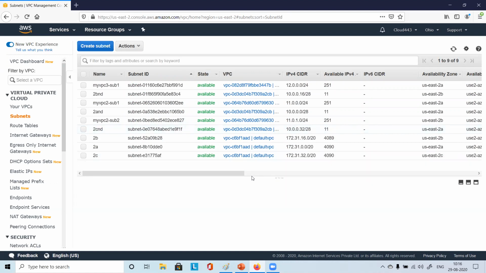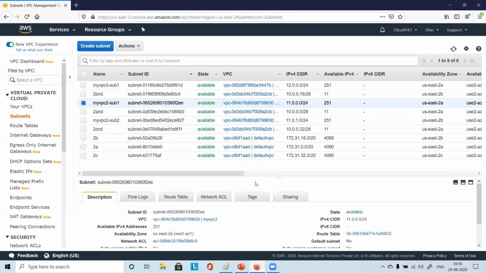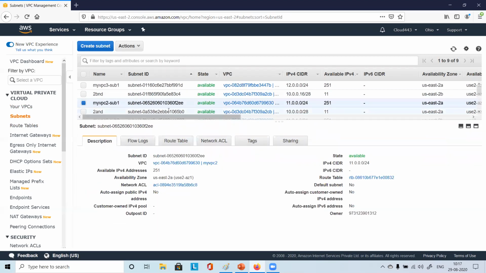Yes, Harish. Okay, so you have my VPC3 subnet 1. I think it should be enough. Now just go to subnets and just select, say, my VPC subnet 1, for example. Select that one, my VPC subnet 1.